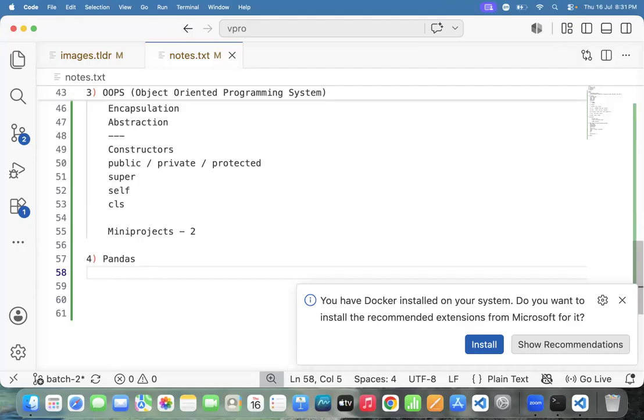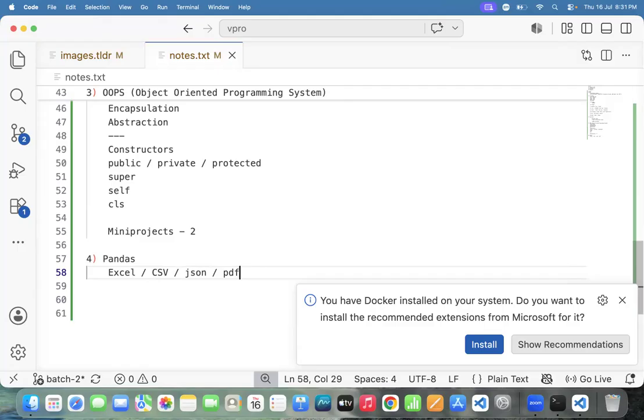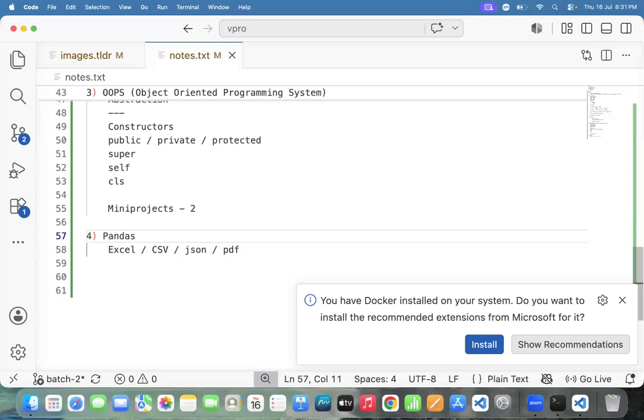Coming to your project, you have an Excel file, a comma separated value file, a JSON file, or some PDF file. You want to read data from an Excel file, CSV file, JSON file, or PDF file. At that time, we need to use one library. That library we call the Pandas library. It is used to read the data from Excel file, CSV file, JSON file, PDF file.